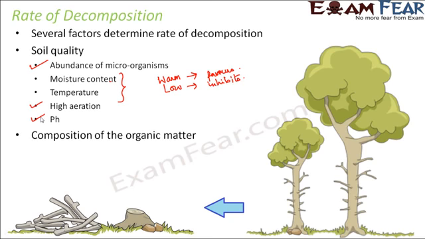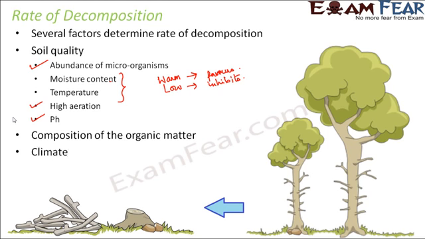So composition of the organic matter, this is what I was telling you just now, that if it is something like lignin or chitin which is harder, it is going to take more time. If it is a water soluble substance, it is going to take less time. So what type of organic matter you have to break down is also important to determine the rate of decomposition.